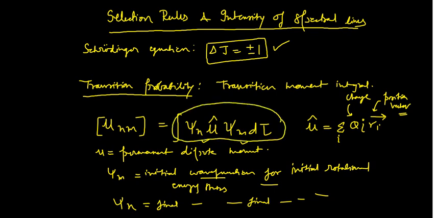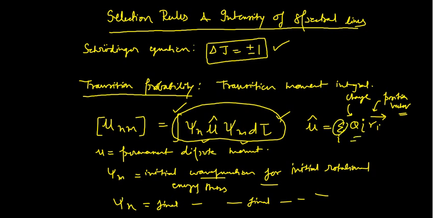So you simply take the square of this integral, and that gives you the probability of the transition, whether it is absorption or emission. The integration is over the full range of the electronic and nuclear coordinates, and the summation goes over all the charged particles.